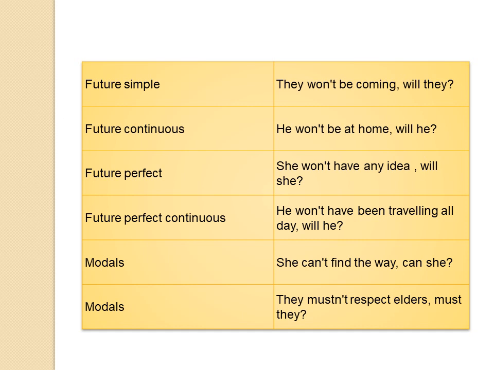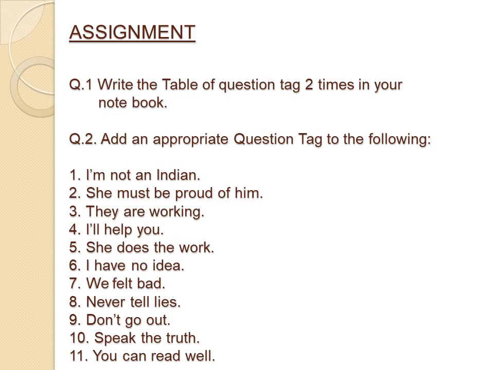Now this is also the same. The modals I have given with different tenses. Now modal: she can't find the way. Can't is a modal auxiliary in a negative form. So the tag becomes can she. They mustn't respect elders. Mustn't means must not, a negative form. So the tag becomes must they. I'm sure the concept is clear. Once again, I'll tell you, write down the tables, learn the tables, which helps you clear the concept and solve the statements very easily.